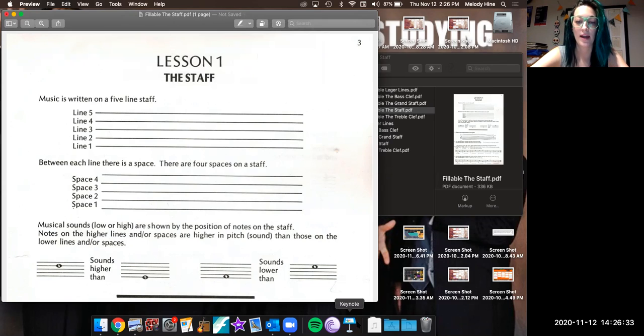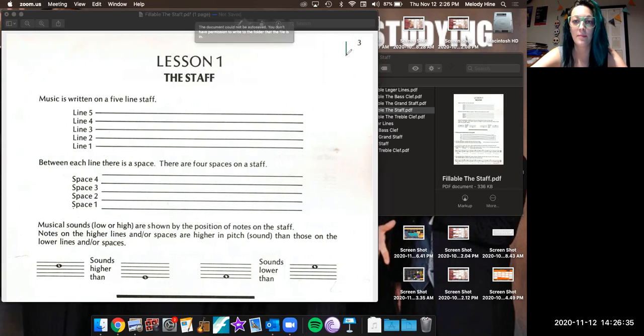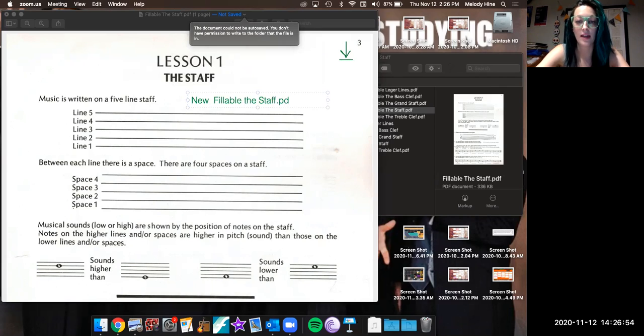If you are not on a Mac, what you're going to do is look for the download button in the top right hand corner of the screen, which will look like this. And after you click the download button, it's going to come up at the bottom of the screen. It's going to say new, which we're not going to click. And then it's going to say fillable the staff.pdf. What we want to do is change the part that says fillable to say your name. So it should say your name, the staff.pdf. And then next to that, there's going to be a save button. So after you've changed the name, you're going to click save.